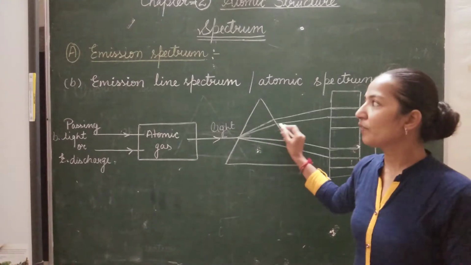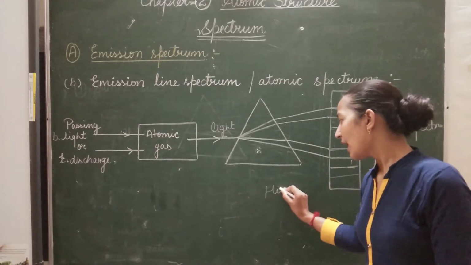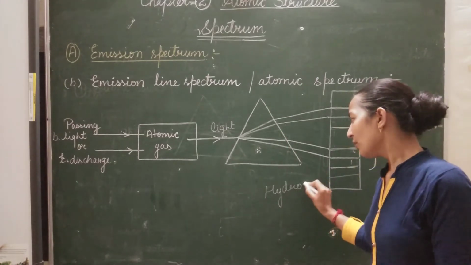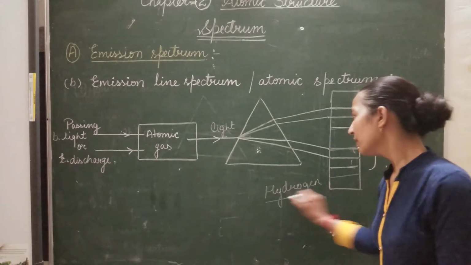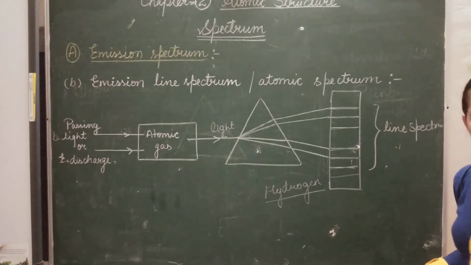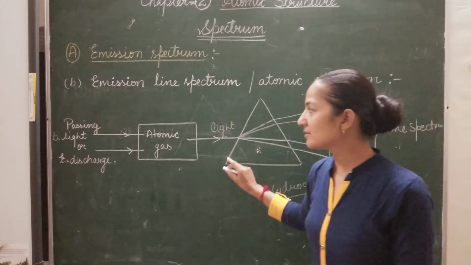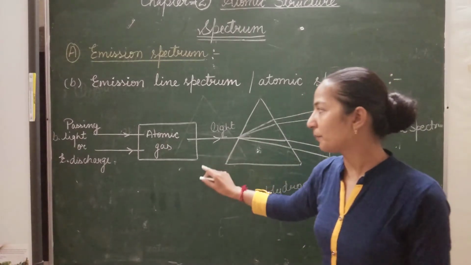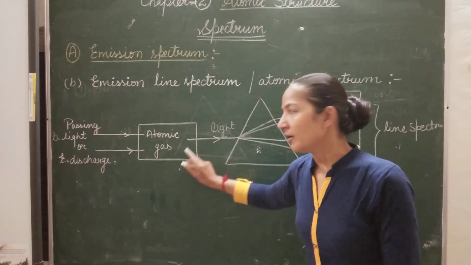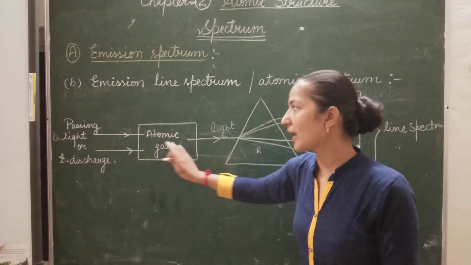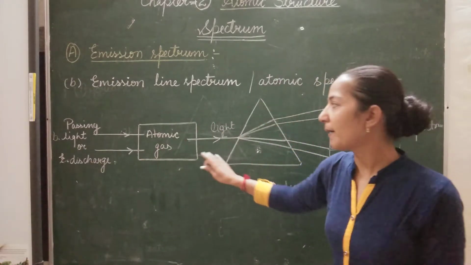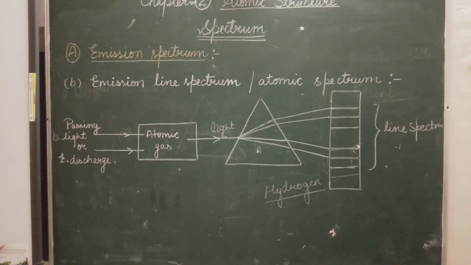The example of an emission line spectrum is the hydrogen spectrum. Further we will discuss this type of spectrum. It is also called an atomic spectrum, since this spectrum is obtained from the radiations emitted by the atomic gas when electric discharge is passed through it. So it is called the atomic spectrum.